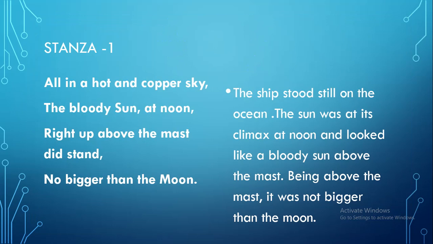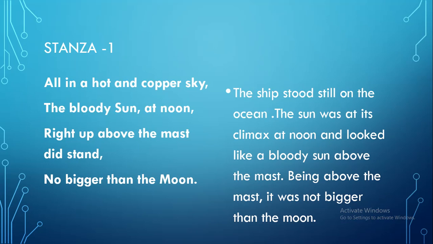So, stanza number 1 that I have already given you. Now, in that stanza, on one side we have the lines of the stanza, and on the other side is the paraphrasing. Now, the stanza 1 is all in a hot and copper sky, the bloody sun at noon, right above the mast did stand, no bigger than the moon. Now, here, the paraphrasing will be: the ship stood still on the ocean. The sun was at its climax at noon and looked like a bloody sun above the mast. Being above the mast, it was not bigger than the moon.